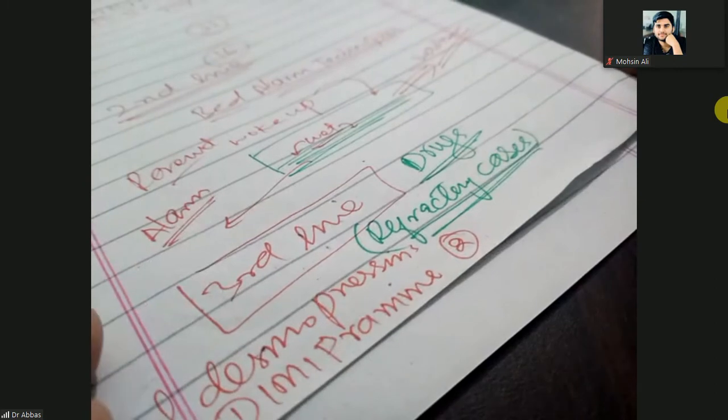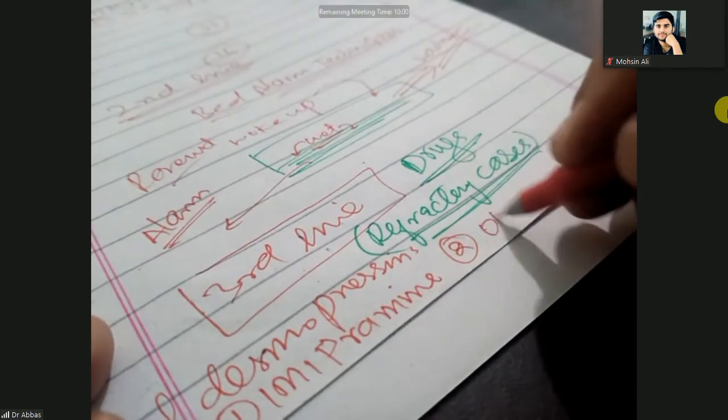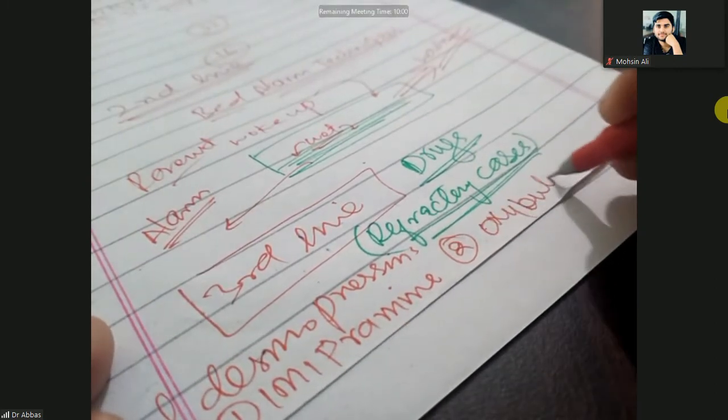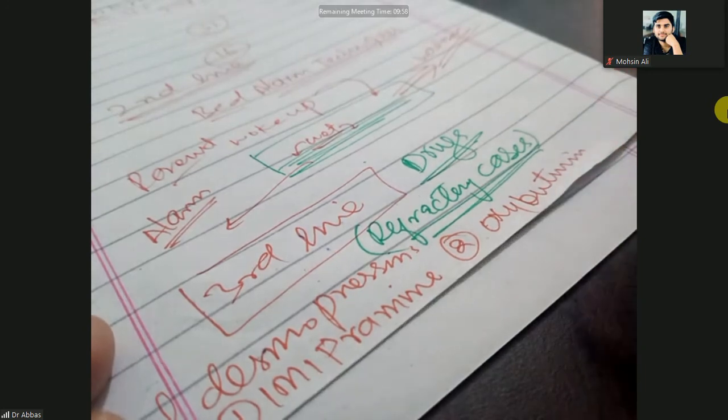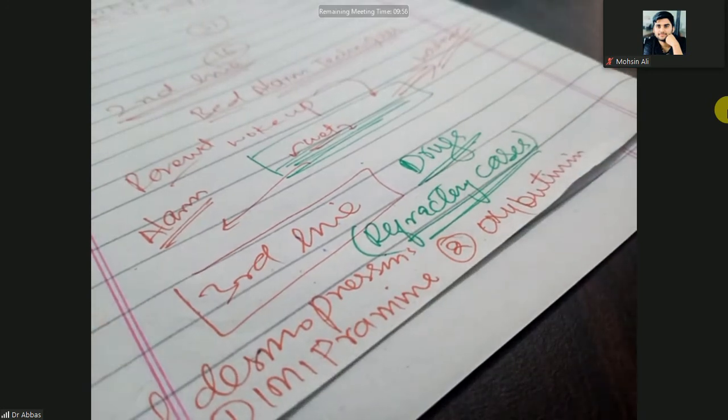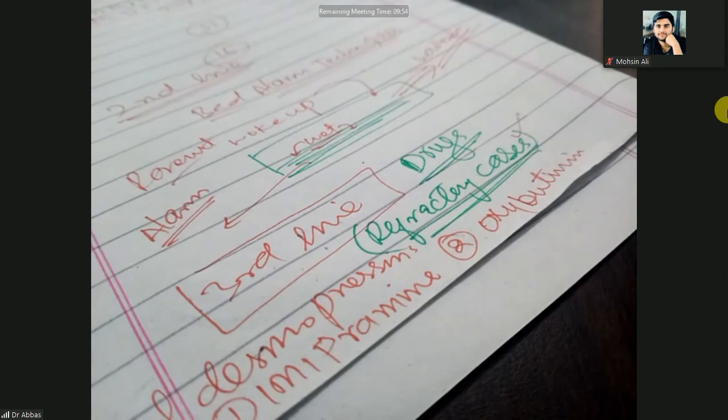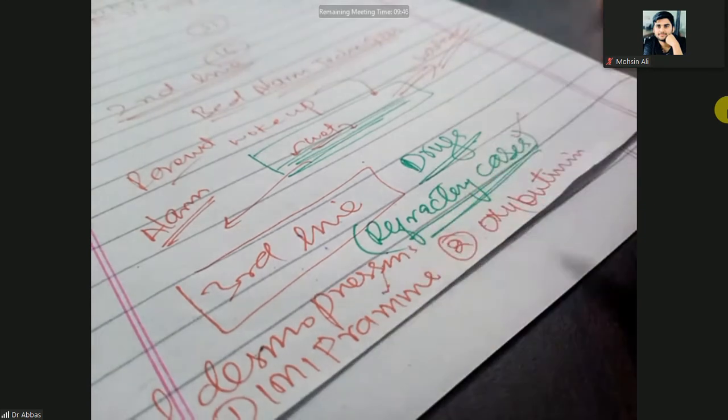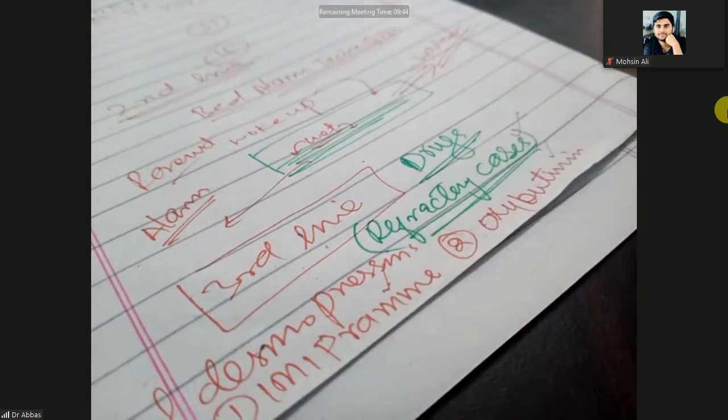And oxybutynin. So these drugs can be recommended for refractory cases, meaning short-term management. For short-term management of nocturnal enuresis, you can give imipramine and oxybutynin.